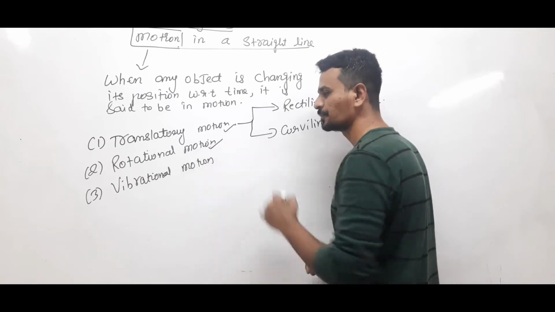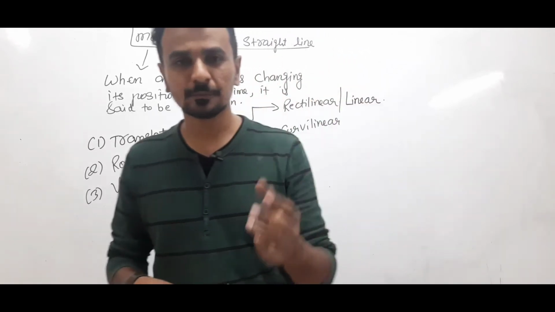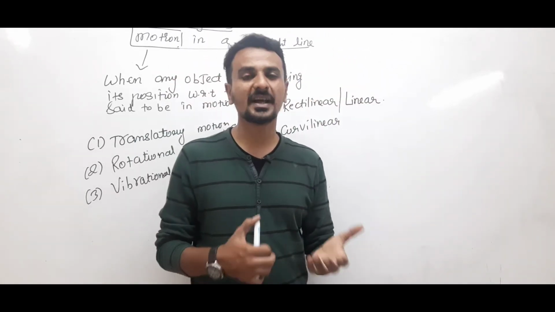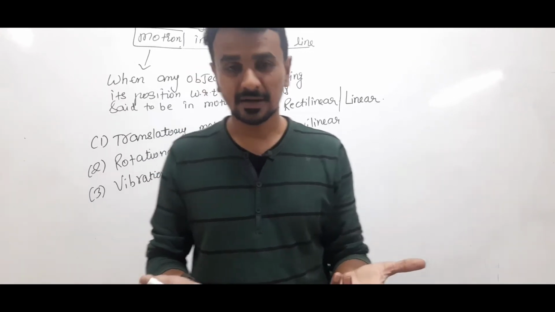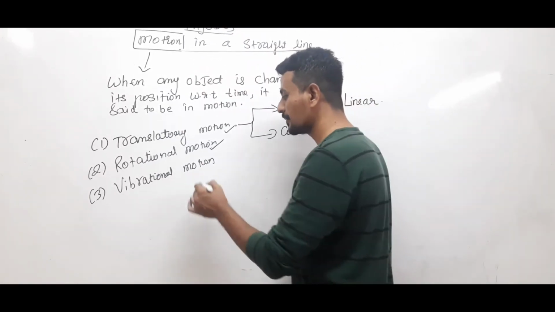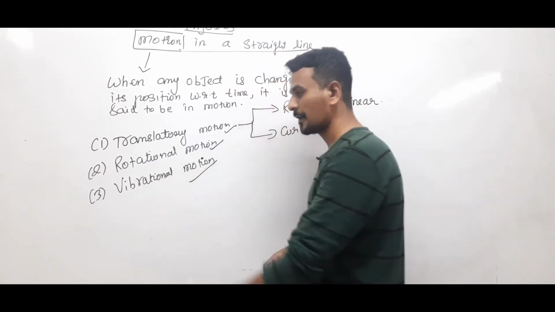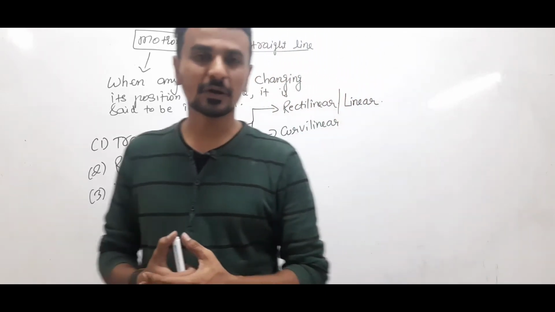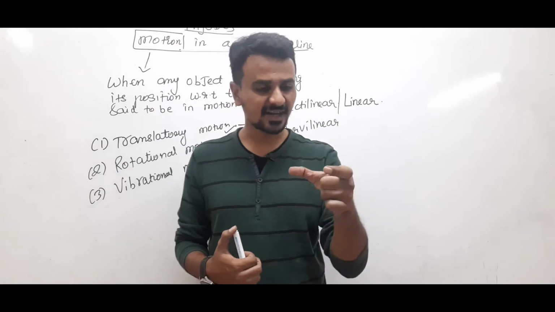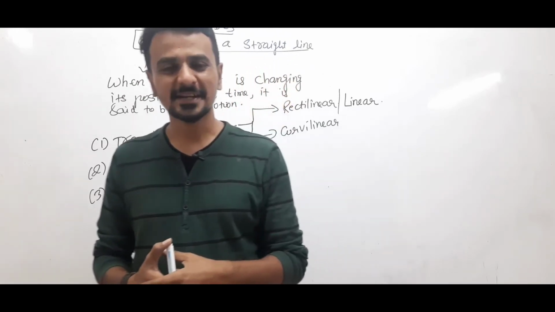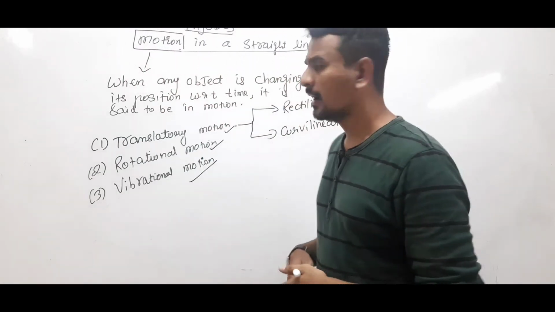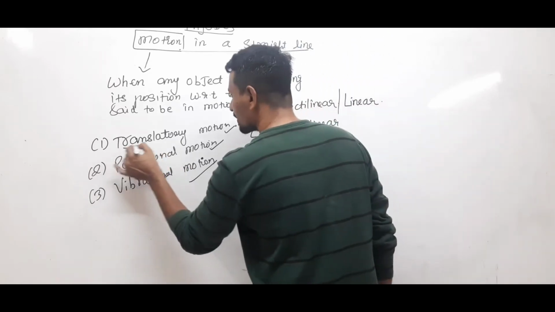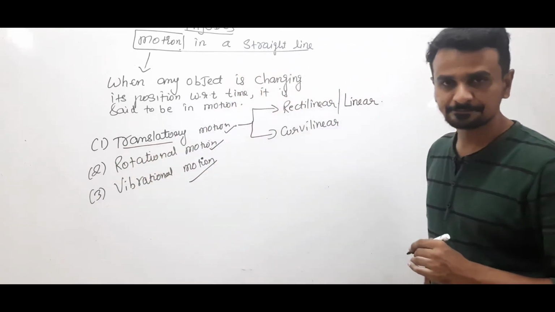Rotational motion: the ceiling fan of your home is performing the motion that is known as rotational motion, right? Vibrational motion: if you have kept your cell phone in vibrating mode and when someone gives you a call, the type of motion the cell phone performs is known as vibrational motion. Clear?